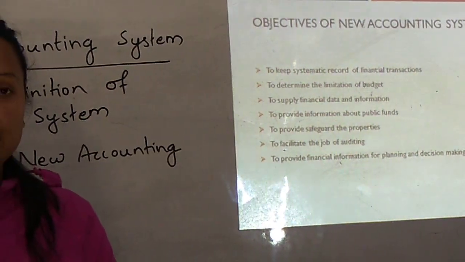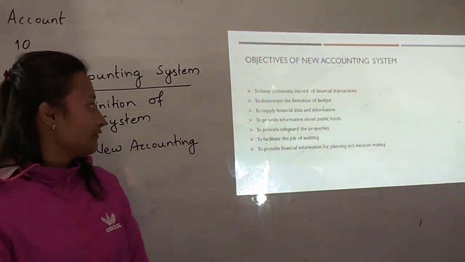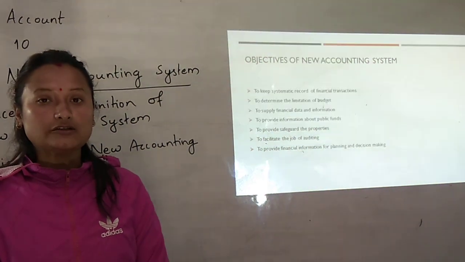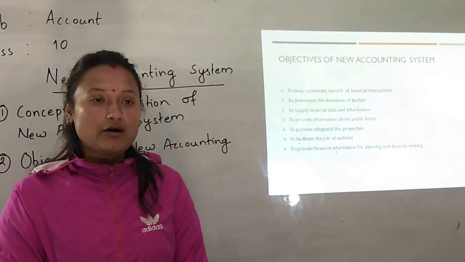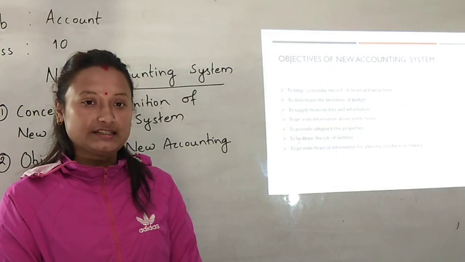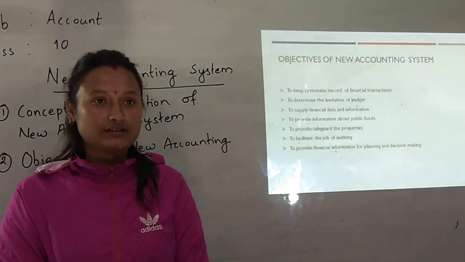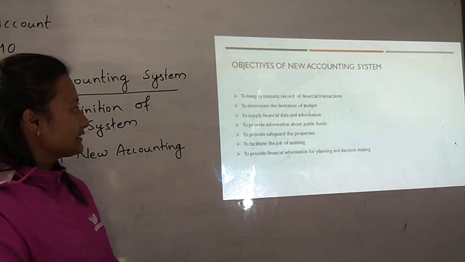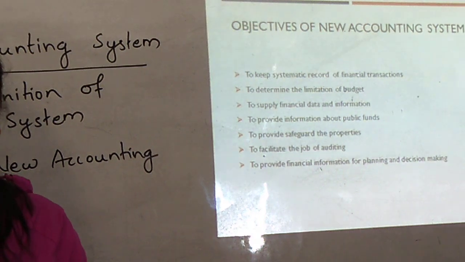the financial transactions are recorded in the various books of account. The transactions may be made either in cash, or different store items may be purchased by the government offices, and these types of activities are recorded in the new accounting system systematically. First of all, it is recorded by preparing a journal voucher, and after that it is recorded by preparing various bank and cash transactions.